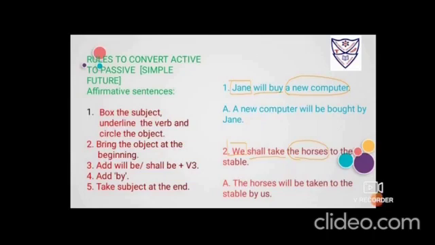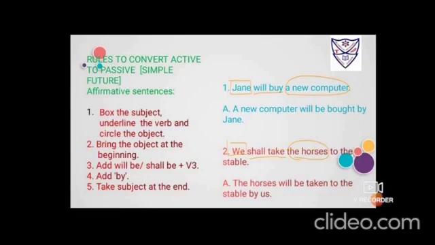We shall take the horses to the stable. Who is performing the action? We. Okay. What shall we do? Shall take is your verb. Fine. We shall take whom? The horses. Okay, so the horses is your object.